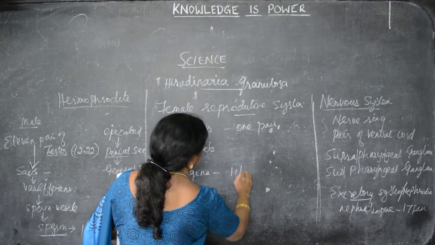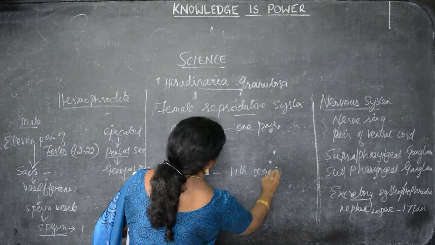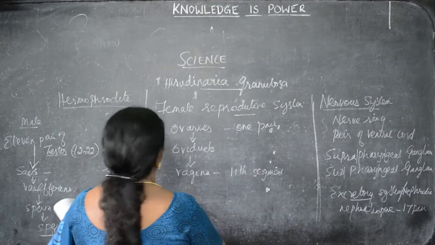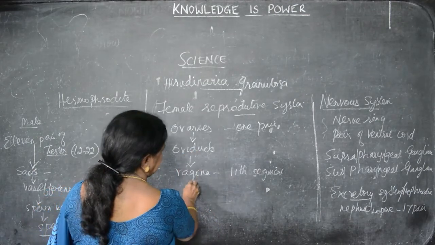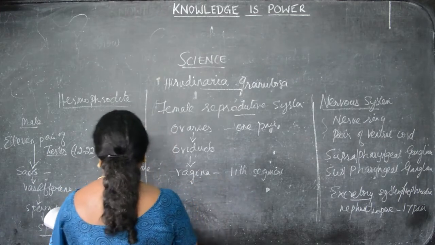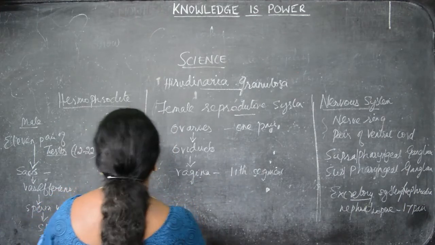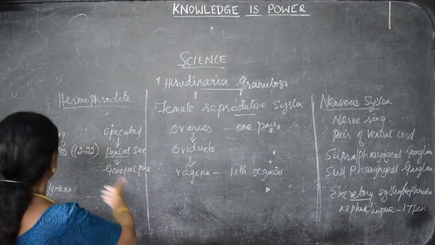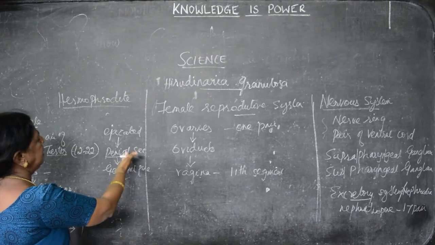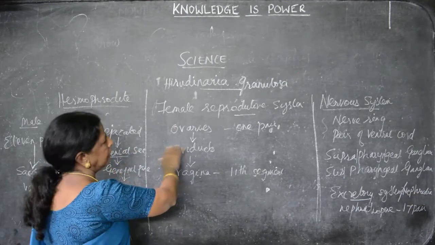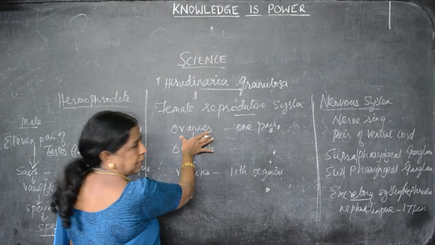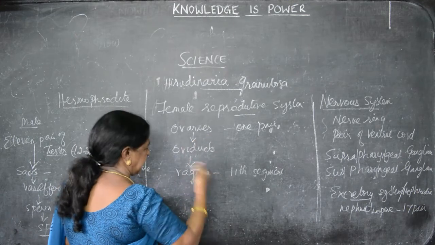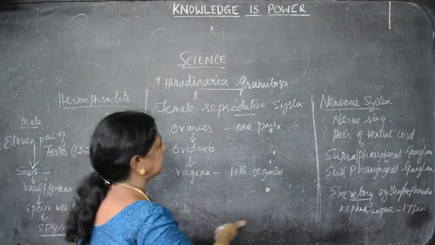This is present in the 11th segment. Oviducts join together and enter into the vagina. The vagina is found in the 11th segment. The female reproductive system is simpler when compared with the male. Here we have seen the main organs: testis, sperm vesicle, and then penis. Here only one pair of ovaries. Ovaries extend into oviducts. From the oviducts it goes to the vagina. The gametes are released and they fuse together. This is internal fusion.